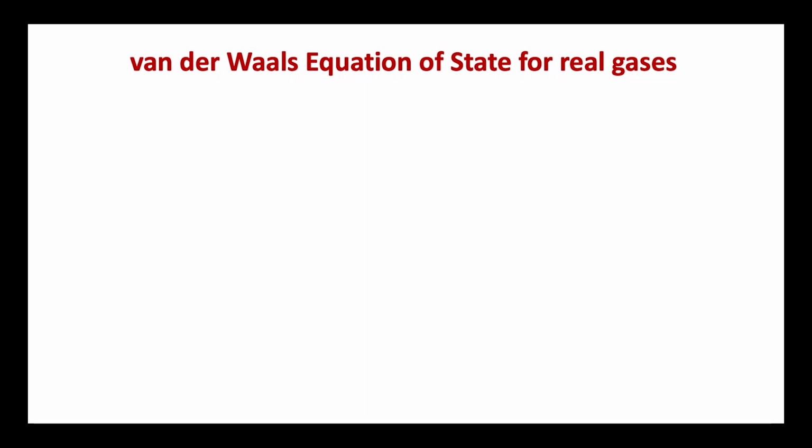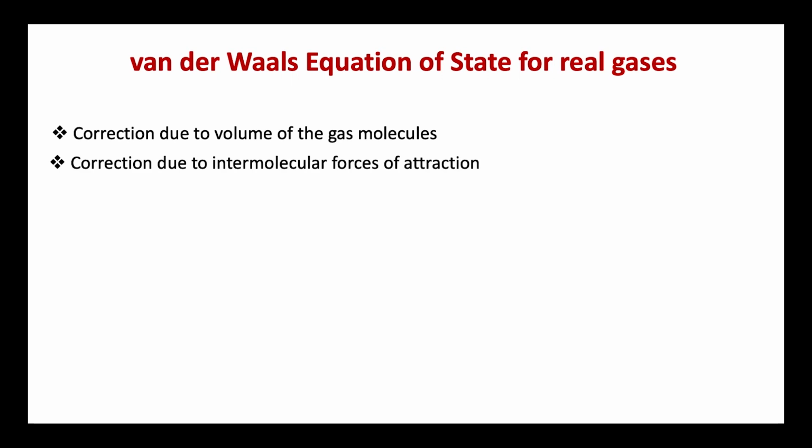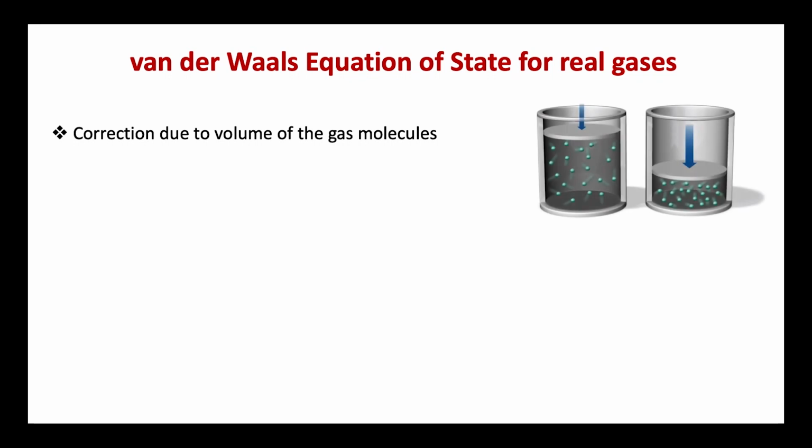The two correction terms introduced by van der Waals are, first, correction due to volume of the gas, and second, correction due to intermolecular forces of attraction. First, we shall look into the correction due to volume of gas molecules. The ideal gas equation PV equals nRT is derived on the assumption that the gas molecules are mass points, that is, they do not have finite volume. Van der Waals abandoned this assumption and suggested that a correction term nb is required and that should be subtracted from the total volume V in order to get the ideal volume, which is compressible.